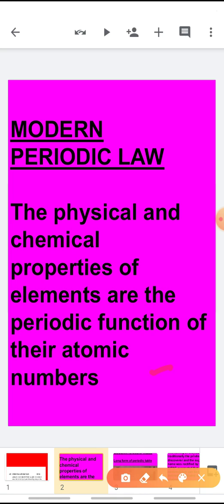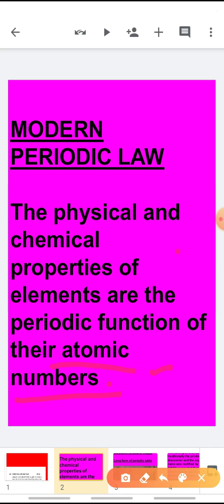It is because the atomic number decides the valency of an element. You all know the meaning of valency. Valency is the combining capacity, or the number of valence electrons. The chemical properties depend upon valence electrons. How many valence electrons there are decides how many bonds will be formed. So atomic number is a more fundamental property for the classification of elements.